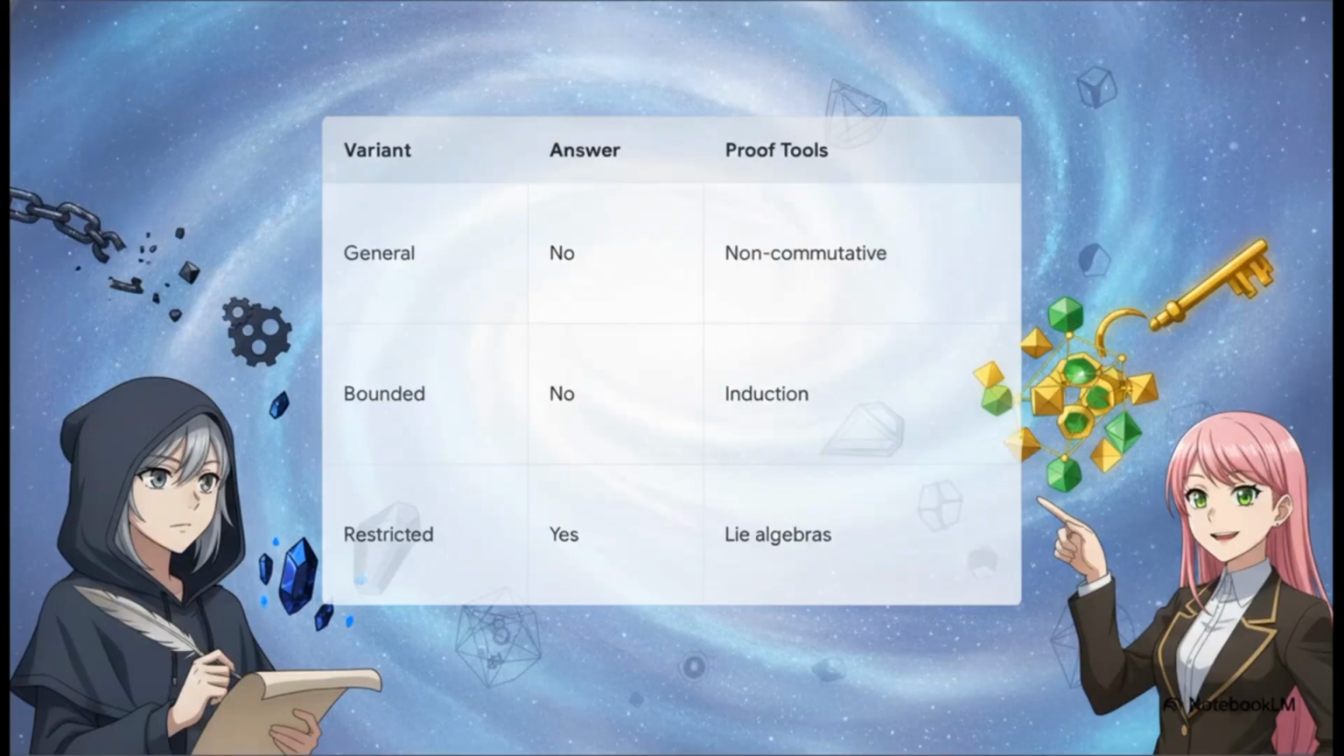And this brilliantly illustrates the complete map of the Burnside branches. We have the general and bounded problems, famously yielding negative answers via non-commutative algebra and transfinite induction on words. And then we have the restricted variant, famously solved in the affirmative using Lie algebra theory. It's a perfect, neat snapshot of a century of mathematical struggle, finally resolved.